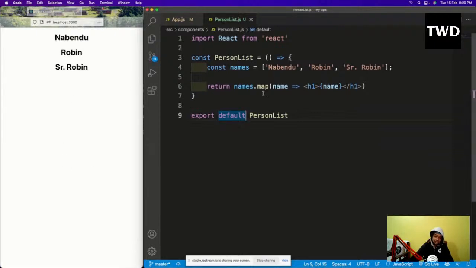Okay, so this is why map is so powerful, because I can map through something and add an h1, a div, any structure I want. This is the structure I'm adding. This is very important. Okay, so that is there now.